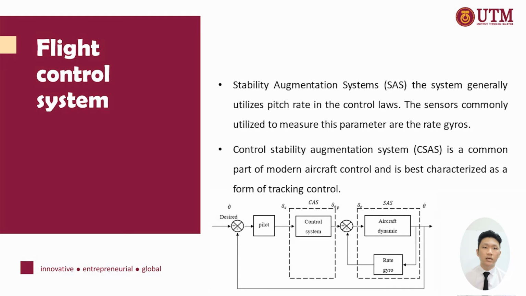First, the stability augmentation system generally utilizes pitch rate in the control law, and the sensors commonly utilized to measure its parameters are rate gyros. The control stability augmentation system, known as SAS or CAS, is a common part of modern aircraft control, and it's best categorized as a form of tracking control.